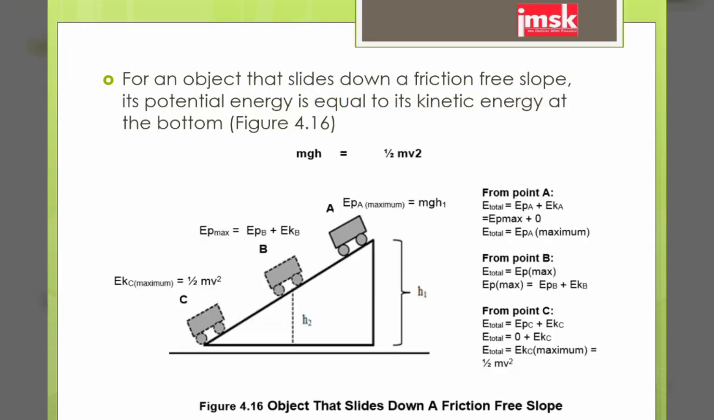For an object that slides down a friction-free slope, its potential energy is equal to its kinetic energy at the bottom. For example, from point A, the total energy is equal to the combination of potential energy with kinetic energy. At this point, the potential energy is maximum. At point C, the kinetic energy is maximum.